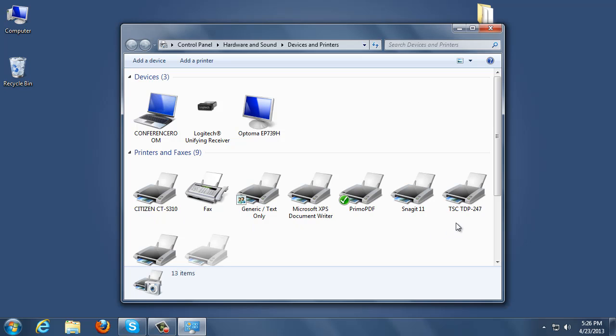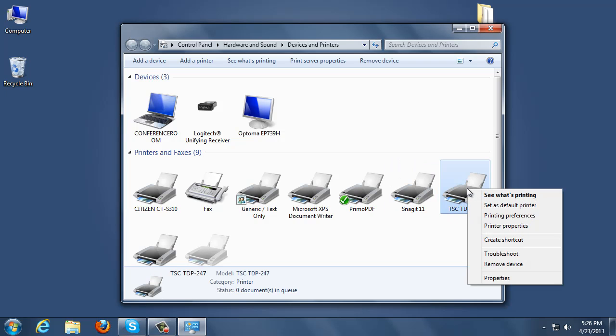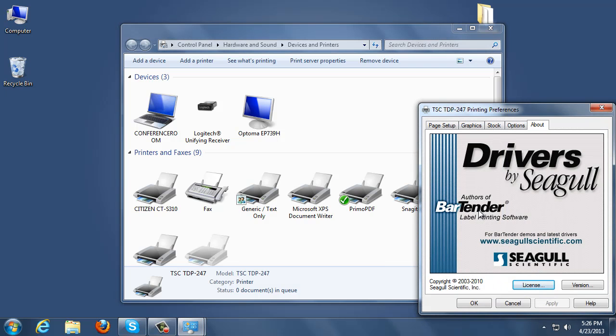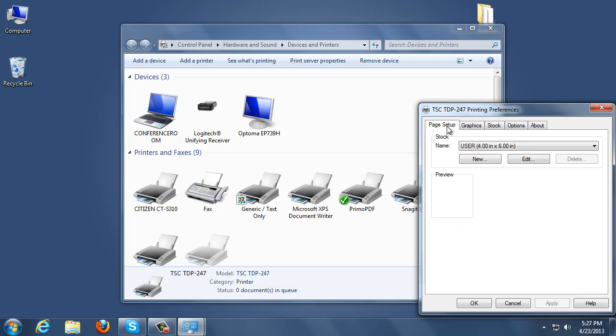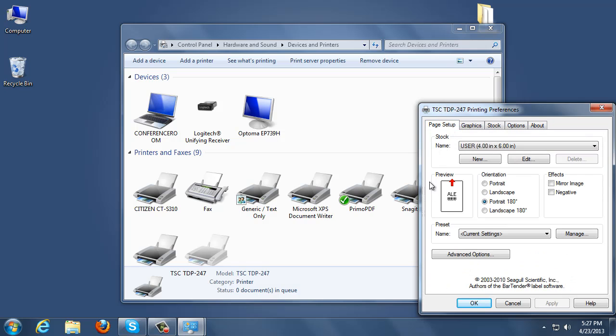Next up, we right click on the printer that's associated with the tags. So in this case it's a TDP-247. We right click on it and then we click on Printing Preferences. The next step, we click on Page Setup at the top left, and these settings are what you need. You must have Portrait 180. This must read at the top either 4x4 or 4x6.